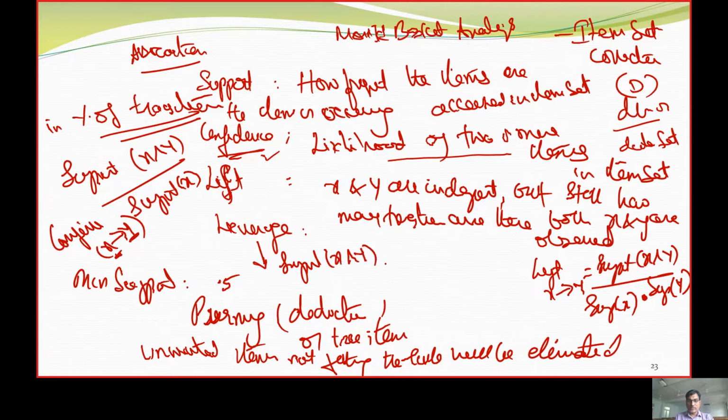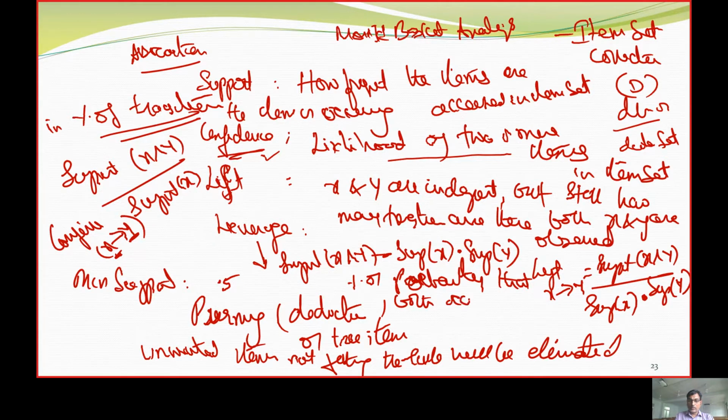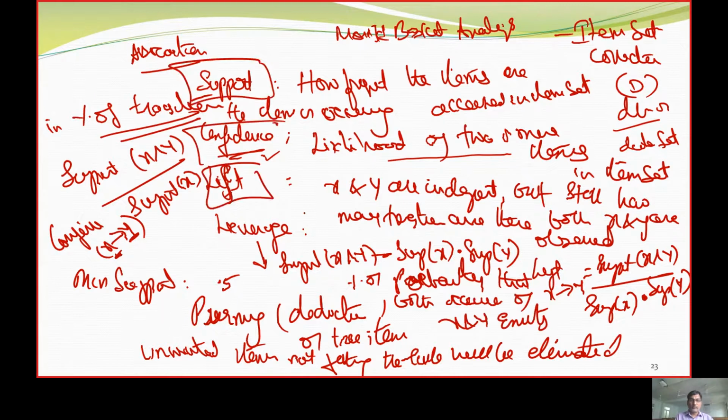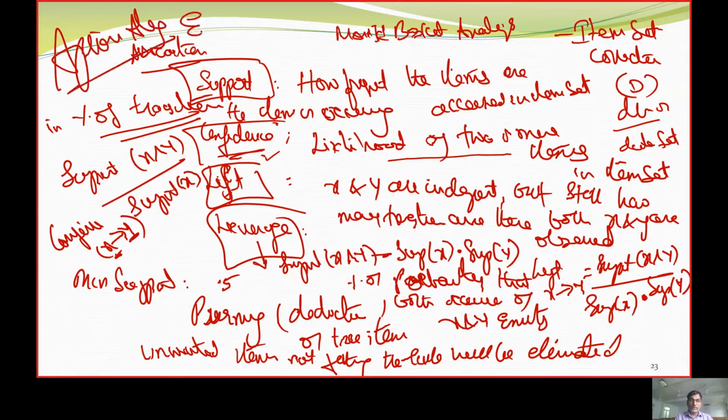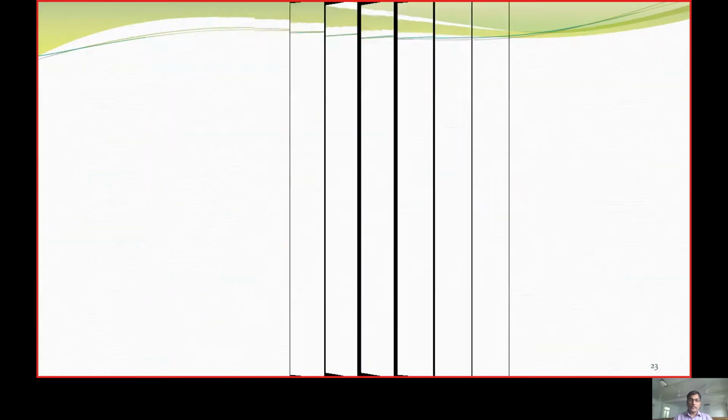It is the support of both X and Y minus the support of X into the support of Y. It checks the probability that both X and Y occur together. So we have support, confidence, lift, and leverage. These are the basic primitives observed in the a priori algorithm evaluation.